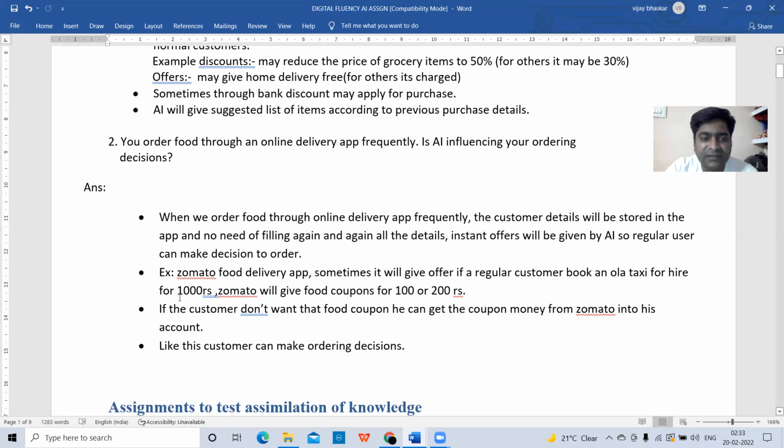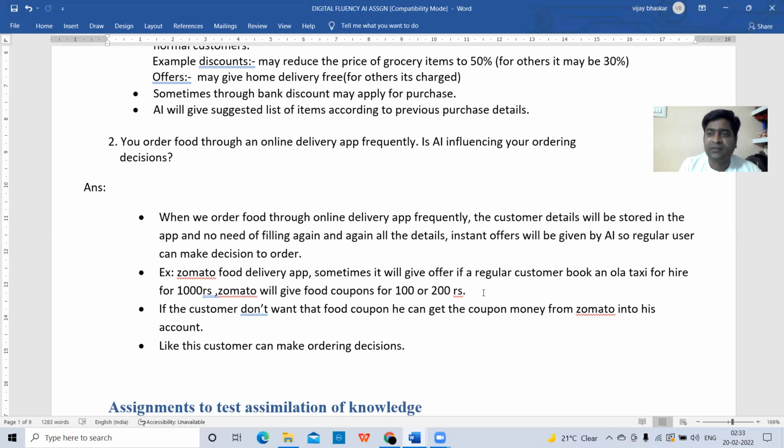For example, take the Zomato food delivery app. Sometimes it will give an offer: if a regular customer books an Ola taxi for hire for 1,000 rupees, Zomato will give food coupons for 100 or 200 rupees. So what will happen if you book an Ola taxi?